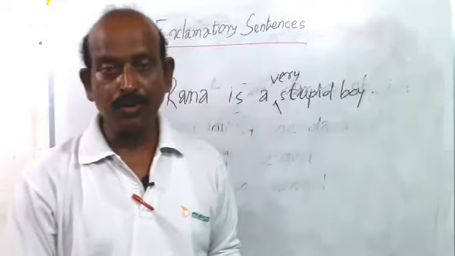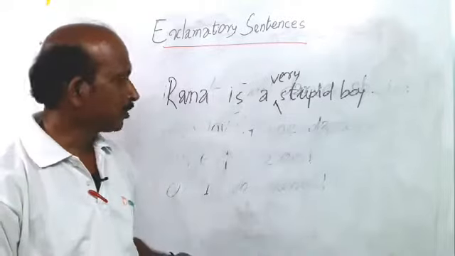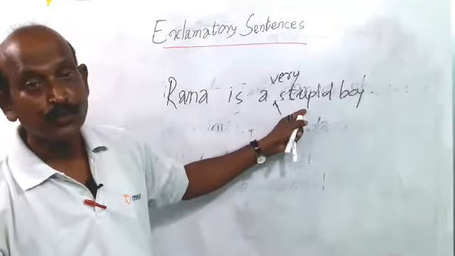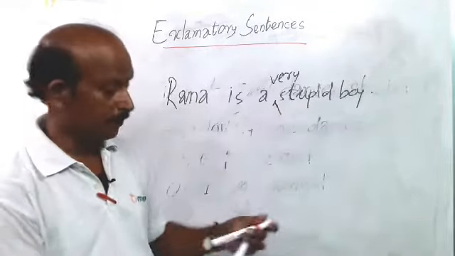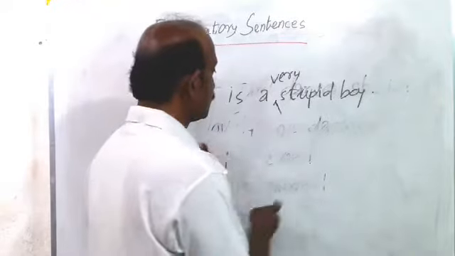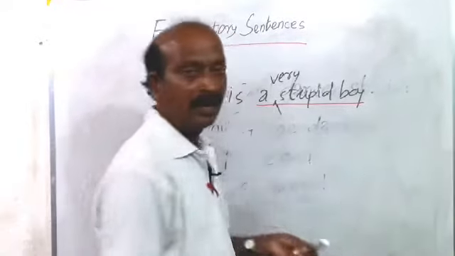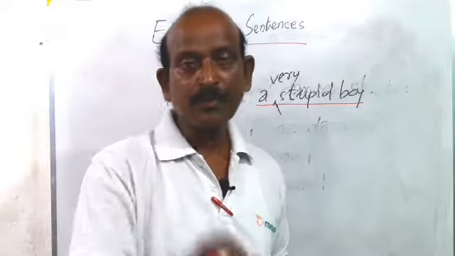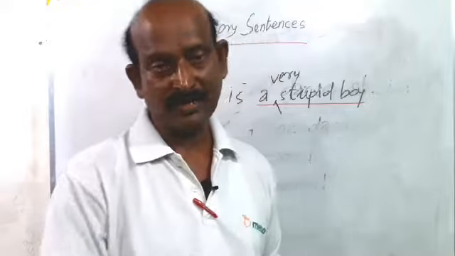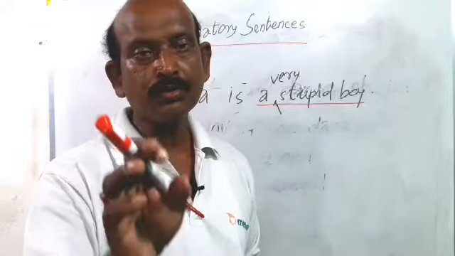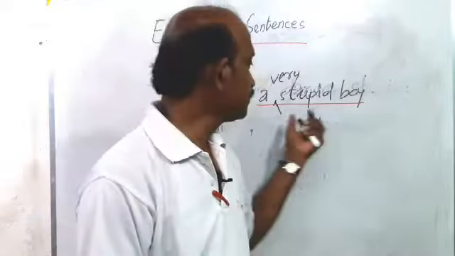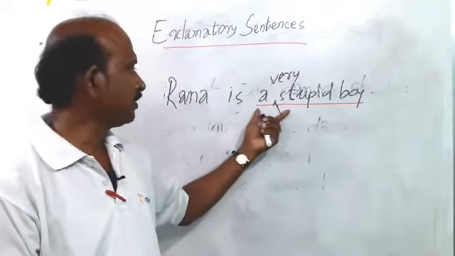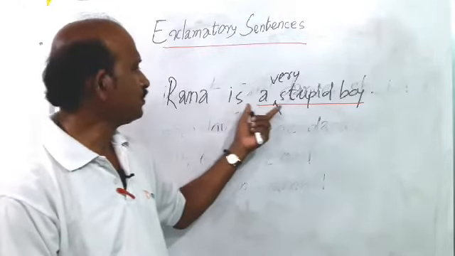When we turn this sentence into an exclamatory sentence, follow here, we want to emphasize the words a stupid boy. A stupid boy is a noun phrase. When we emphasize the noun phrase, in that case we use what? So how can we turn this sentence, Ramo is a very stupid boy or Ramo is a stupid boy?